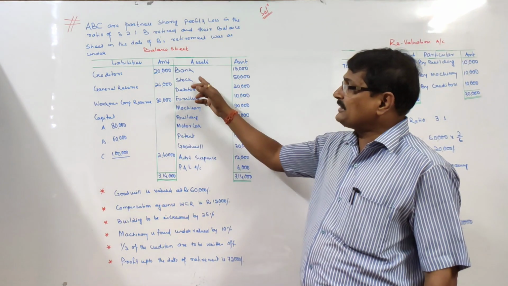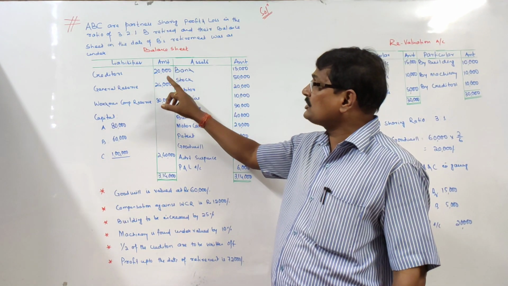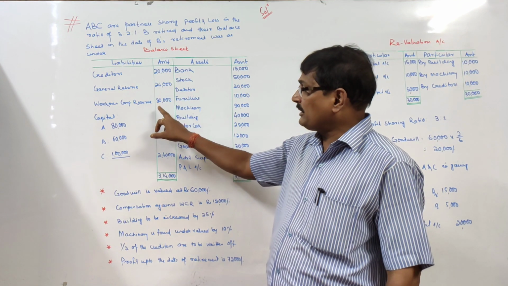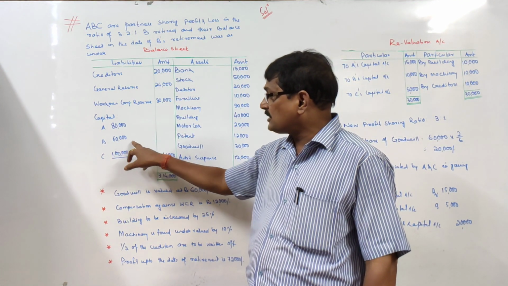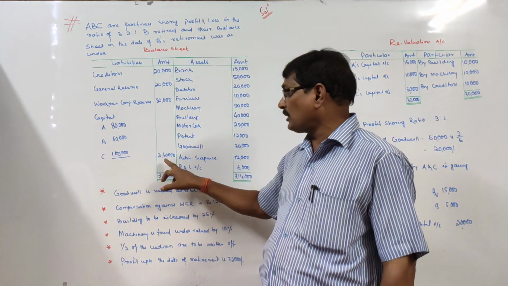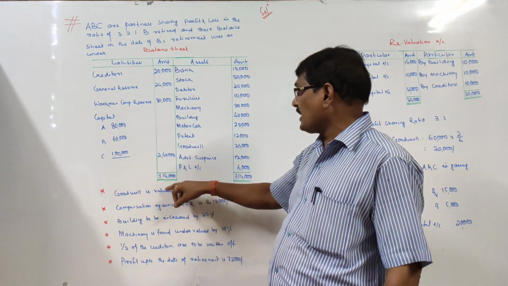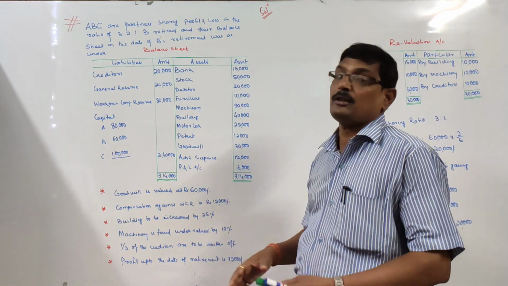On the liability side: creditors 20,000, general reserve 24,000, workmen compensation reserve 30,000, and capital: A 80,000, B 60,000, and C 1 lakh, total 2 lakh 40,000. In this way, the total balance comes to 3 lakh 40,000.